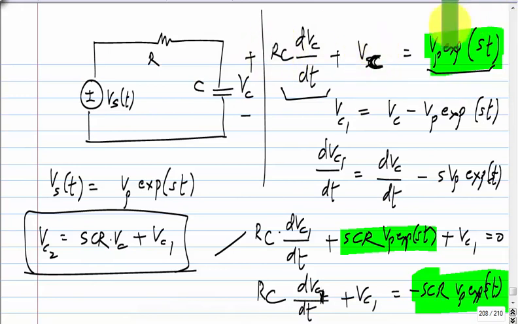You assume that Vc is something, alpha times exponential st. On the left side, you will only have alpha times exponential st times s. And if you have higher order derivatives, s square, s cube and so on. I think you must have seen this also, some operator denoted by letter D in mathematics, but it is the same. So, you want to find the value of alpha. All the exponential st's will go away, and alpha will be related to the coefficients of the differential equation.